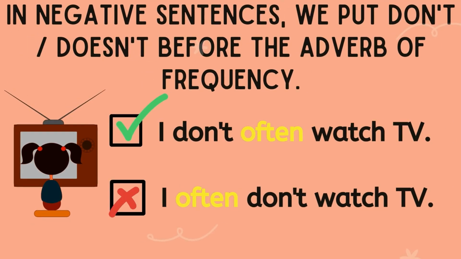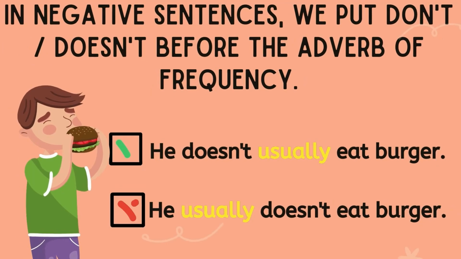In negative sentences, we put don't or doesn't before the adverb of frequency. For example, I don't often watch TV. You don't say, I often don't watch TV. As you can see, the adverb of frequency for this sentence is often. So, we put often after don't. So the sentence is, I don't often watch TV.